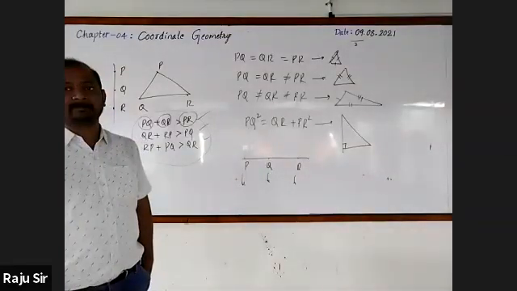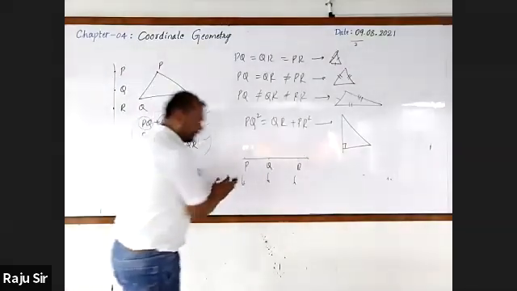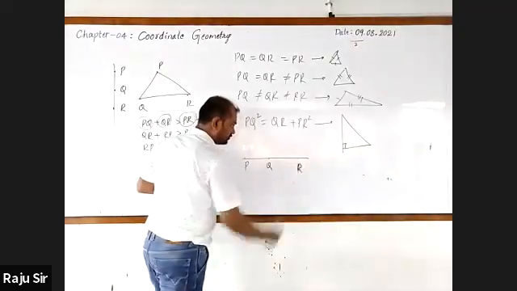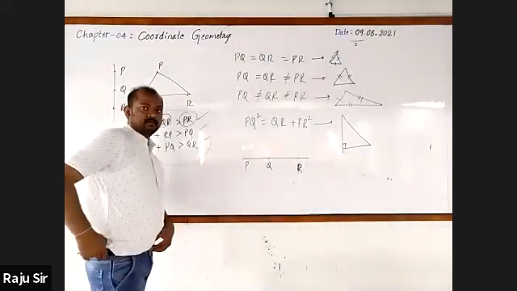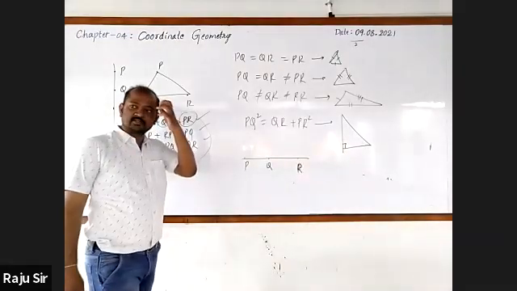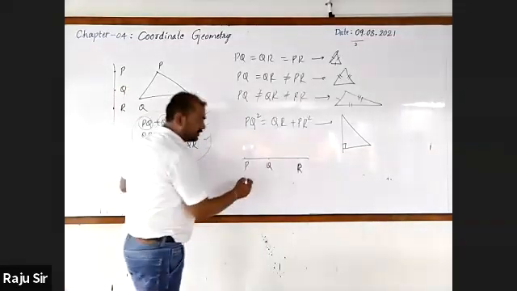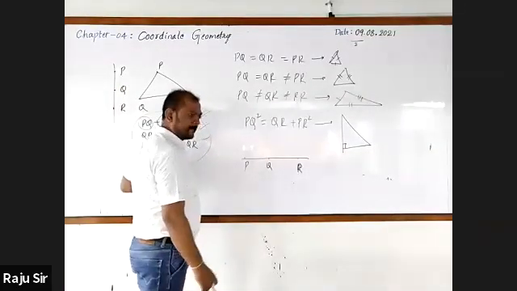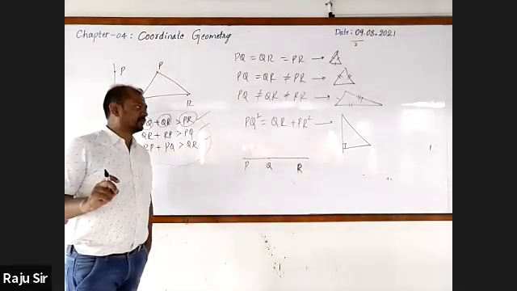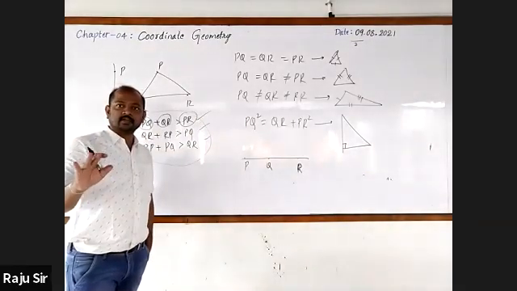If you add PQ and QR, and if it is equal to the length of PR, then it is known as collinear points. You can say it as collinear. Very good. Sir, when we add the distances PQ and QR, we get the straight line. Correct. Definitely.